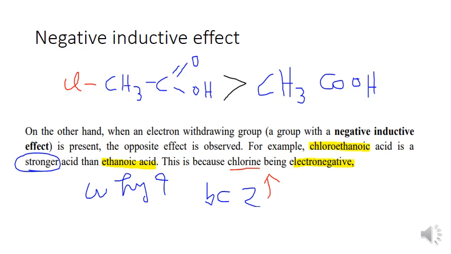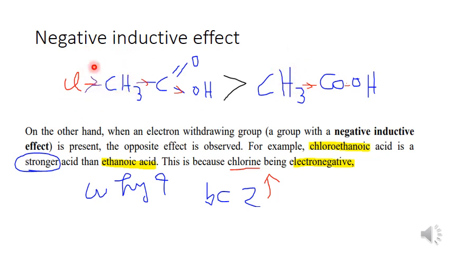Therefore, this is inductive effect. Also here there is inductive effect in this one, and here, and here. Due to this chlorine, which has high electronegativity, this becomes more acidic. This is more acidic than this one.